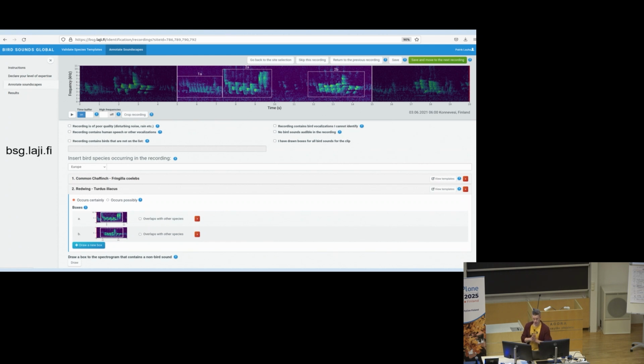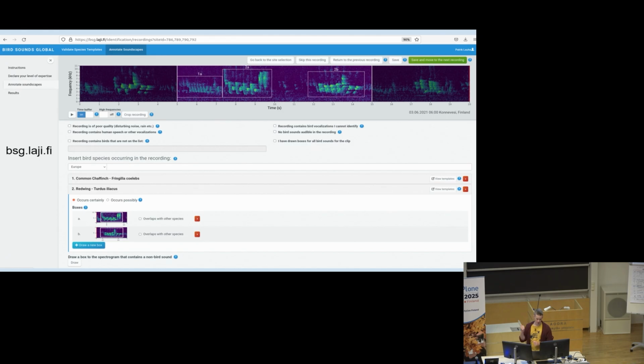Then to be able to train the model, we need training data. And that is being produced on this Bird Sounds Global portal, bsg.lai.fi. There we have uploaded some of our field recordings from these sampling sites, and bird experts annotate this data. They listen to the data and they tell us which species are vocalizing there.